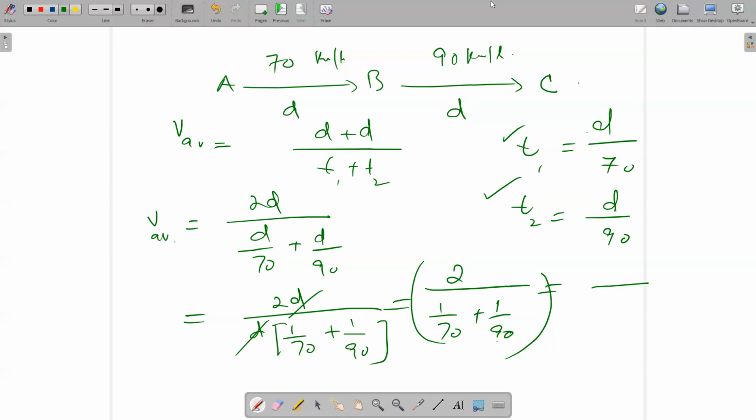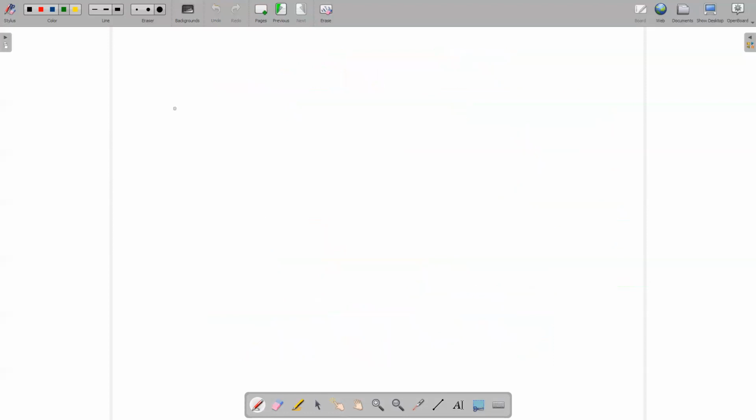Any other student? I think you understand. This is easy and simple. But remember the formula of this one. This formula is very simple: D1 plus D2 over T1 plus T2.